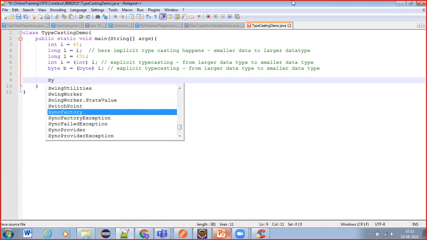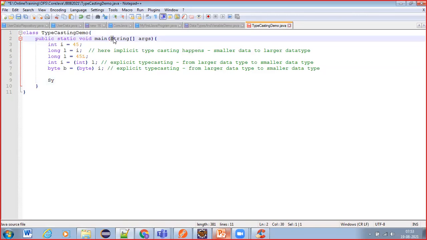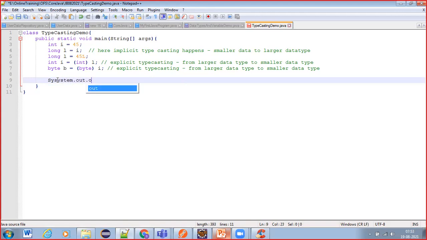Always, Java is a case sensitive language. So capital letters you should write as capital only and small letters you should write as small only. So here S is capital in String and in System also. System.out.println. Out.println are completely small letters.